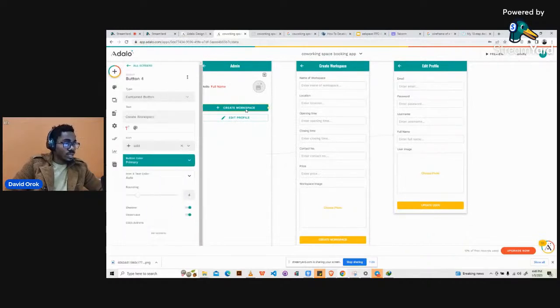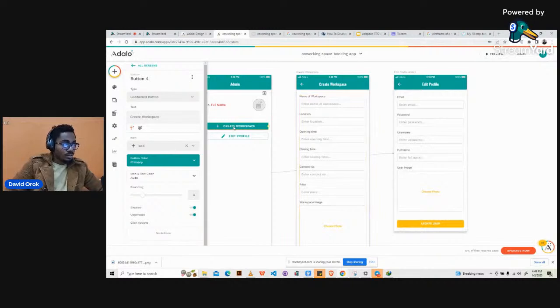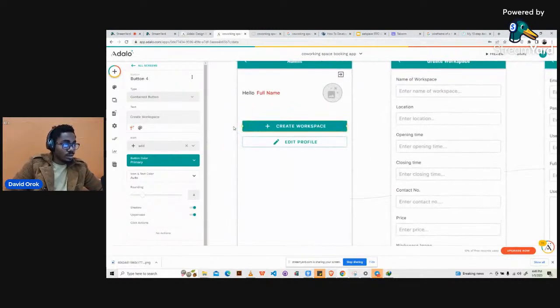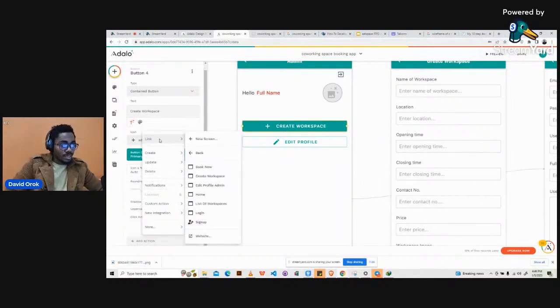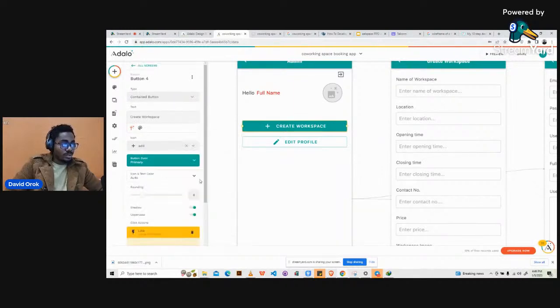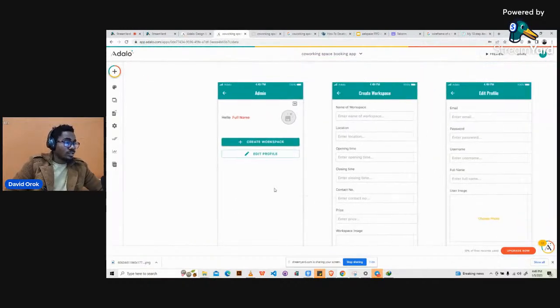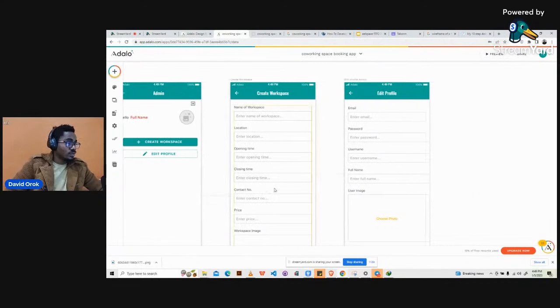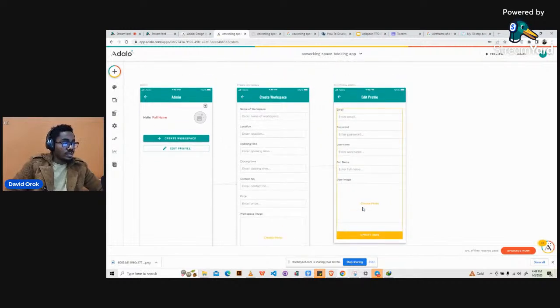So create workspace. Let's link this workspace to this screen. Okay, so click on the button itself, and then click on action, then link, then create workspace. Okay, so you now have that like that. Okay, so we now have this. The next thing we would do is now the user can actually get to edit their details, right?